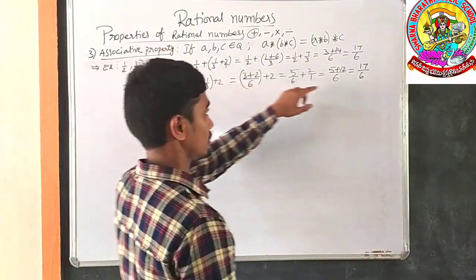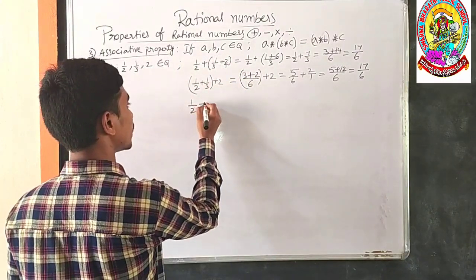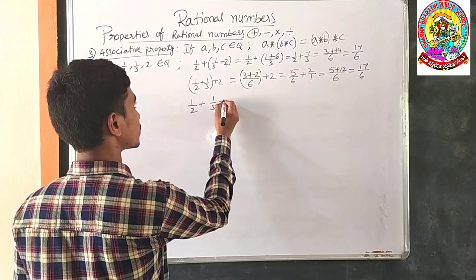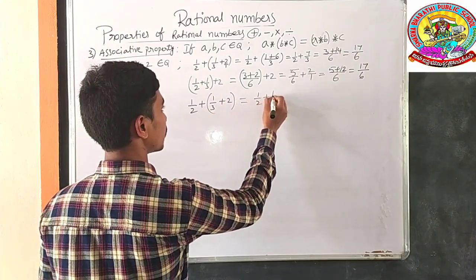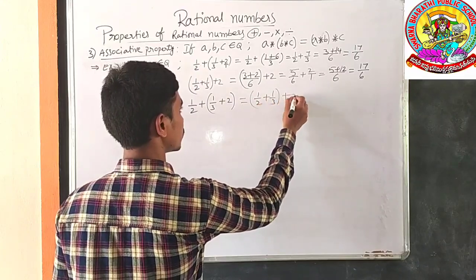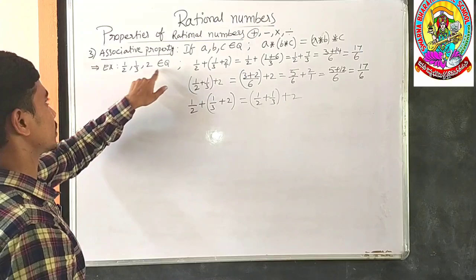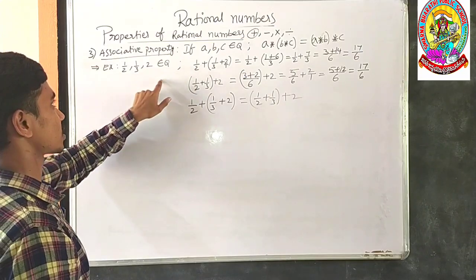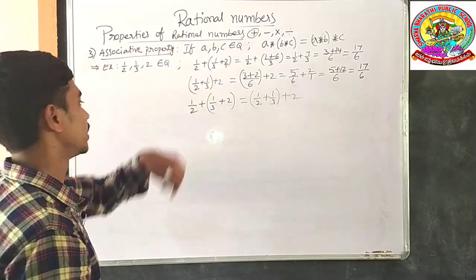The operation of this is equal to 17 by 6, and the operation of that is equal to 17 by 6, which means 1 by 2 plus 1 by 3 plus 2 is equal to 1 by 2 plus 1 by 3 plus 2. What we can say is that 1 by 2, 1 by 3, 2 are rational numbers, and rational numbers follow associative property under the operation addition.